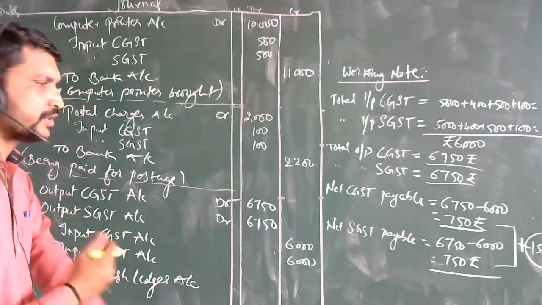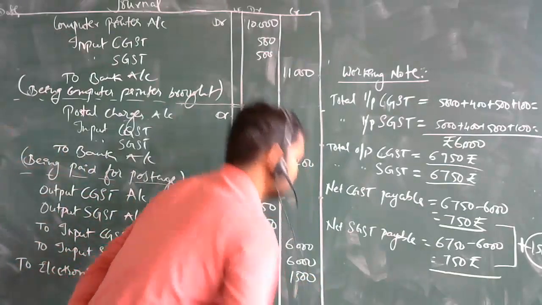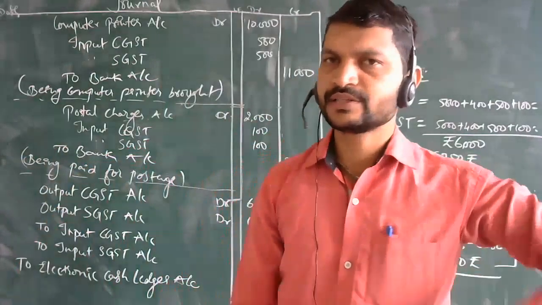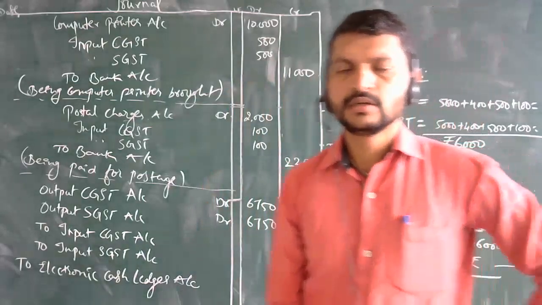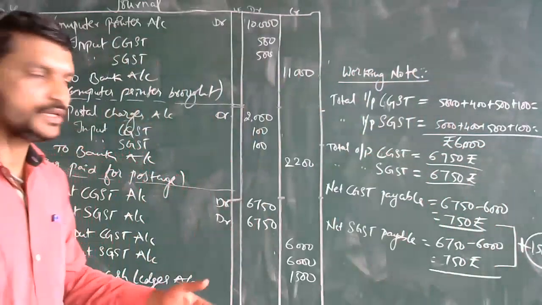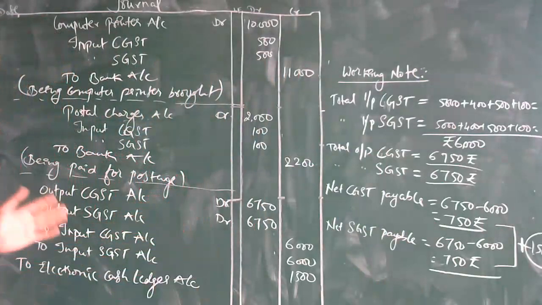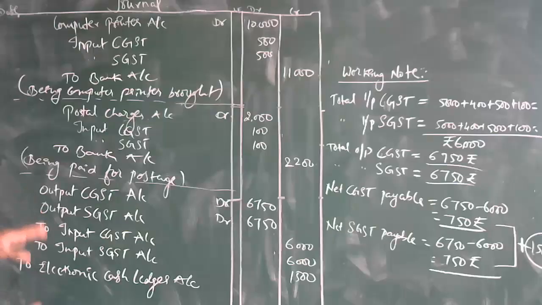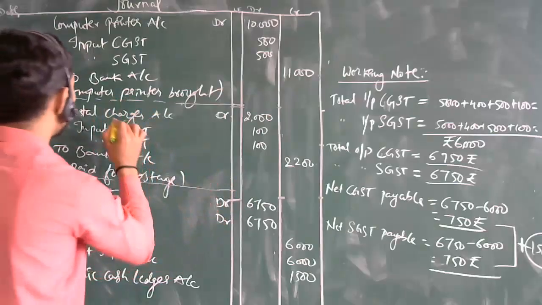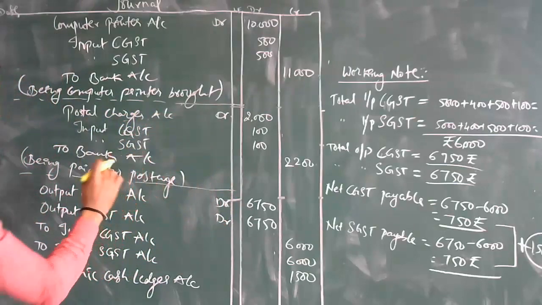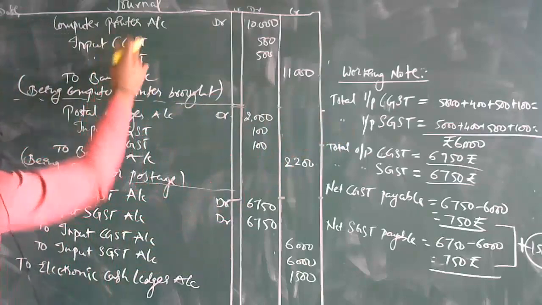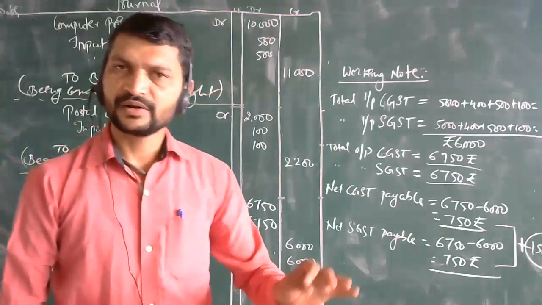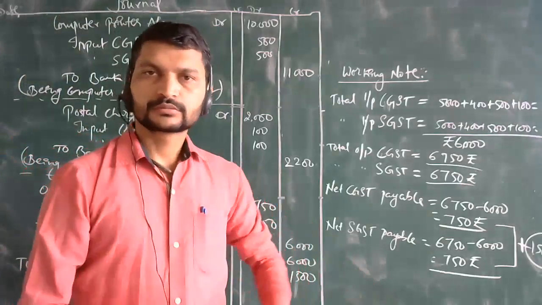See, after these journal entries, whatever we have seen till now, the same will be posted to the individual ledger accounts. Remember this point. Just like we have a separate account for postal charges, a bank account, a computer printers account, each is a separate individual account. That is what we are going to see further.